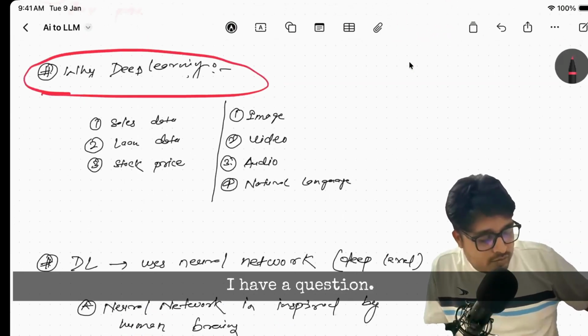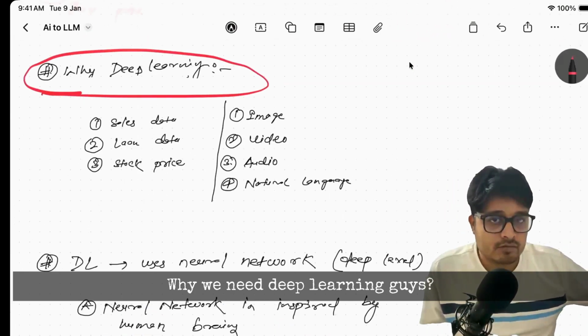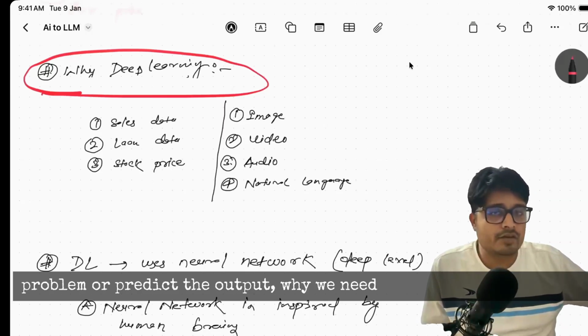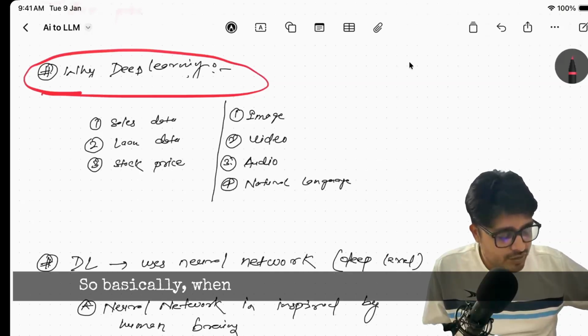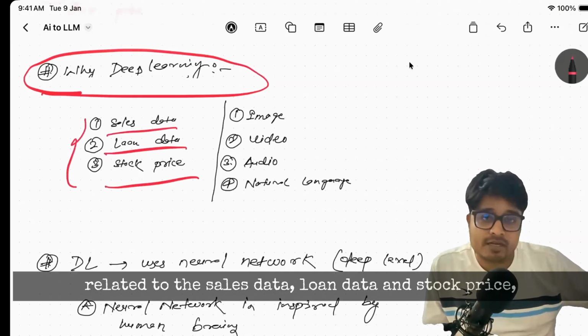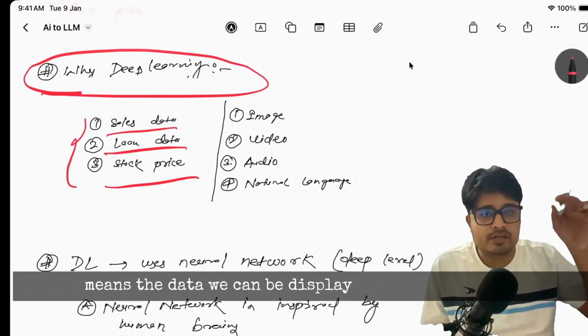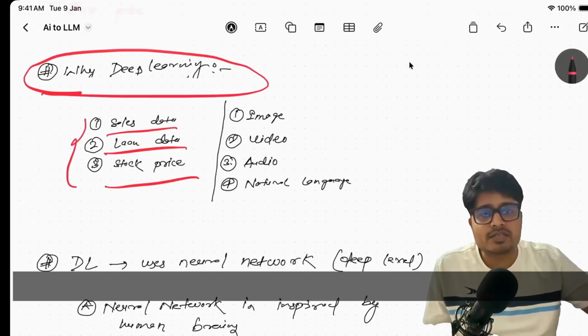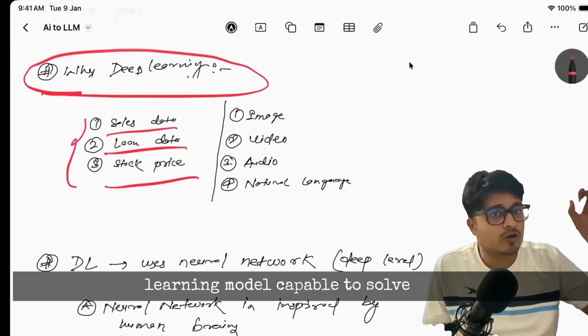I have a question. Why do we need deep learning, guys? If we already have machine learning to solve all the problems and predict the output, why do we need deep learning? Basically, when you solve problems related to sales data, loan data, and stock prices, meaning data we can display in a spreadsheet, all our machine learning models are capable of solving this.